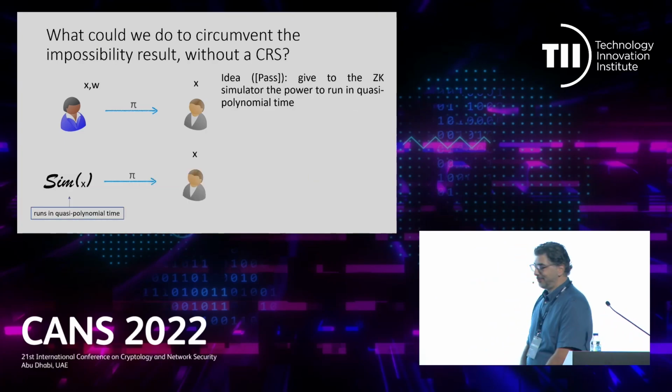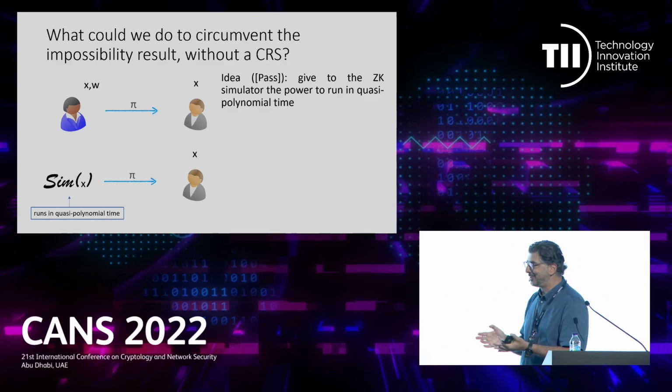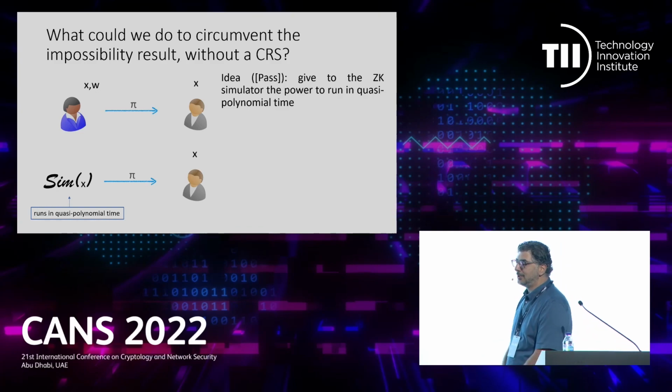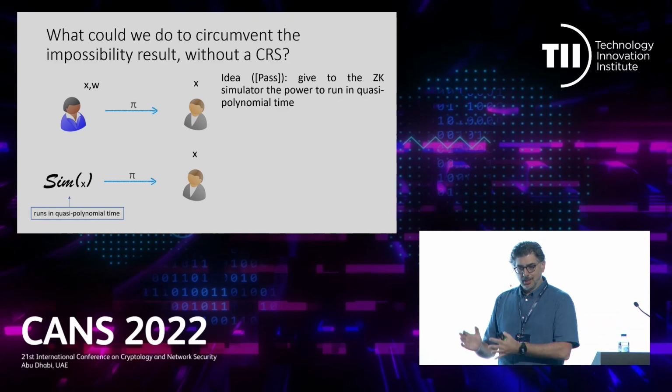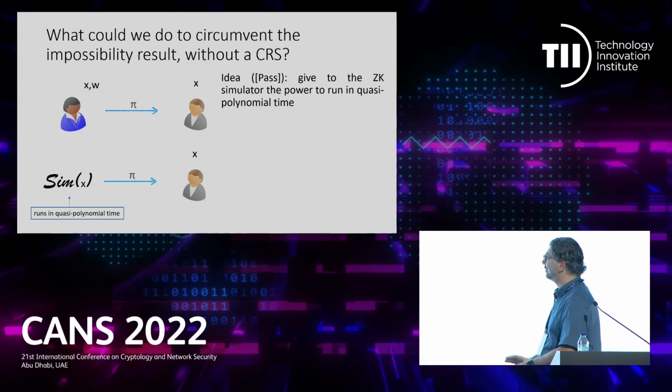Okay, so the CRS I mentioned originally is a significant point of failure. We want to get rid of it. So what can we do to avoid the CRS while remaining with the observable random oracle, which is good? It doesn't harm much the security of the system.